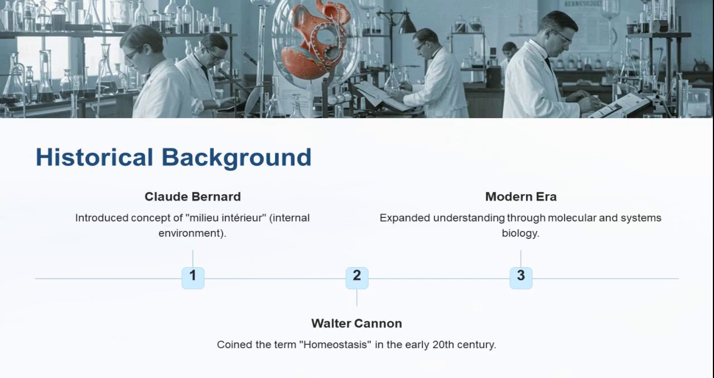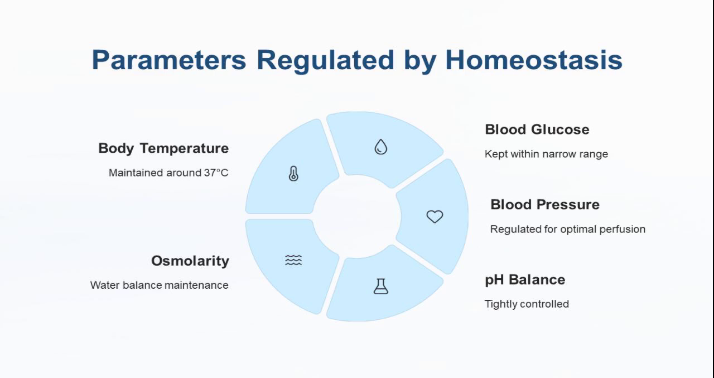The concept of homeostasis has a fascinating history. It was first introduced by Claude Bernard, who described the idea of the milieu intérieur, meaning the internal environment of the body must remain constant for life to be possible. Later, in the early 20th century, Walter Cannon coined the term homeostasis. In modern times, molecular biology and systems physiology have greatly expanded our understanding, revealing the complex, interconnected networks that maintain internal stability.